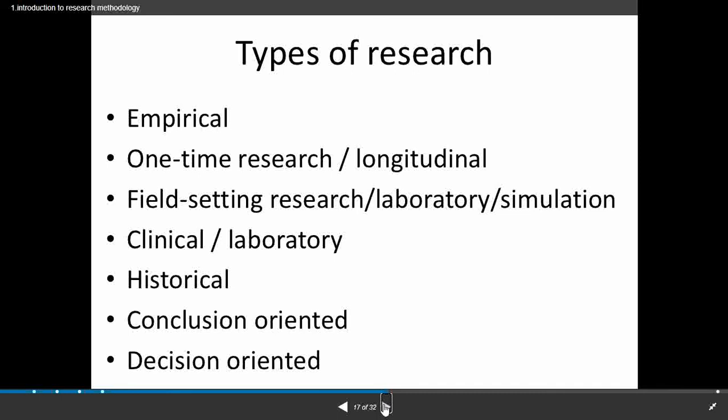These are the types of research we will see today, and from these we are going to explain some one by one.